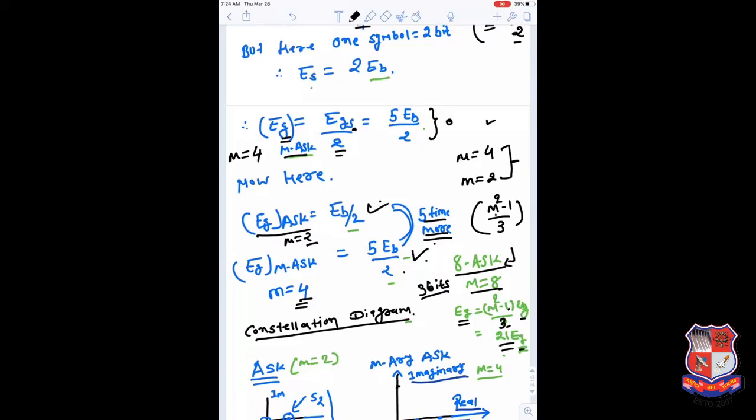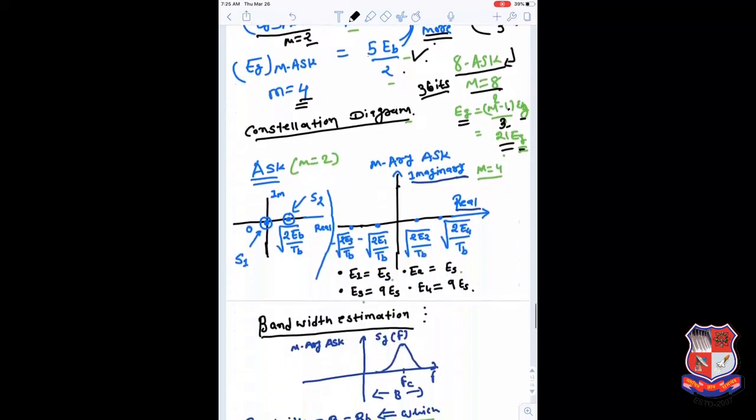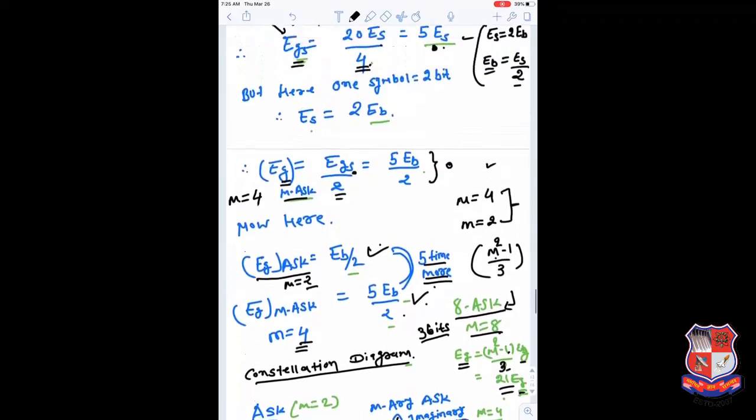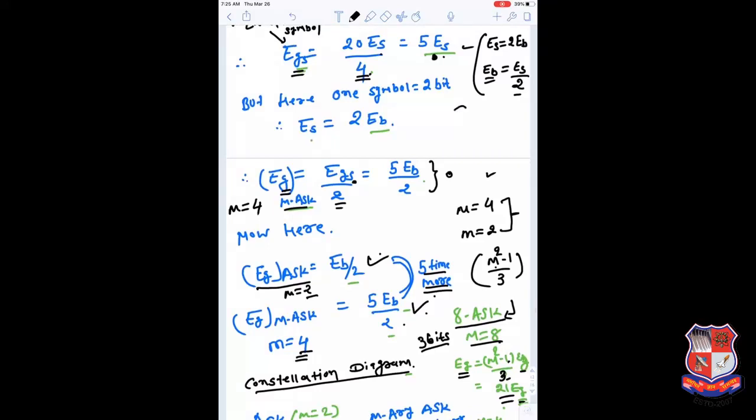If you take M equal to 16, you go for a 16 ASK signal, so even larger energy is consumed. So the main disadvantage of M-ary ASK signal is that if you increase the value of M, then your power consumption is going to increase. That is the basic conclusion you can make here. If M goes up, then your power consumption, or maybe energy consumption, average energy Eg, also goes up.